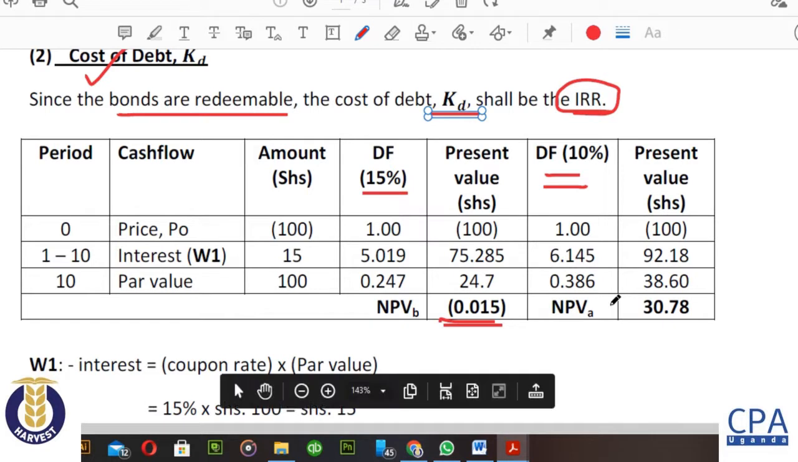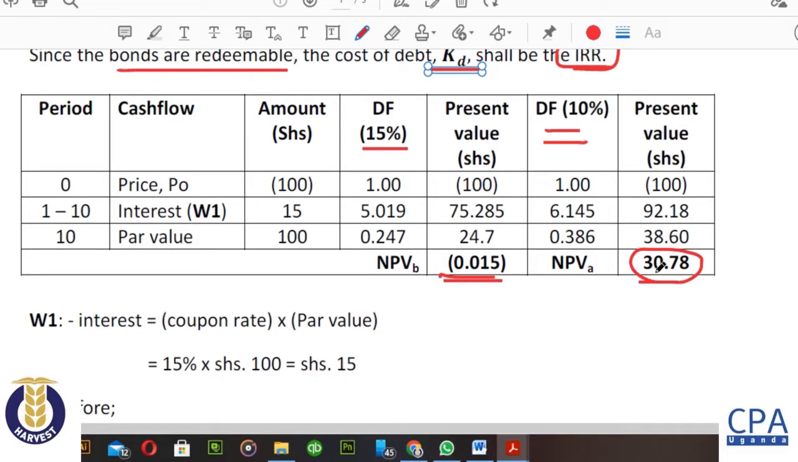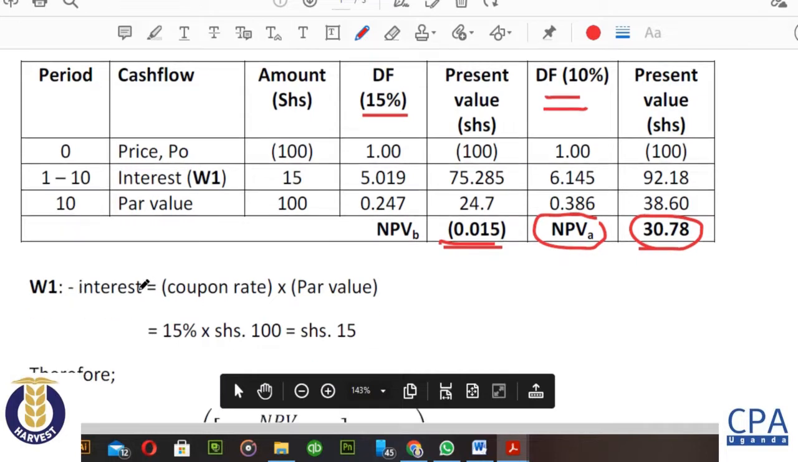And I definitely got a positive NPV, but you could also lower it up to 12%. I think it could also give you a positive NPV like most people did. So NPVA comes to 30.7, and then this working number 1 is meant for the interest, which is part of the cash flow.